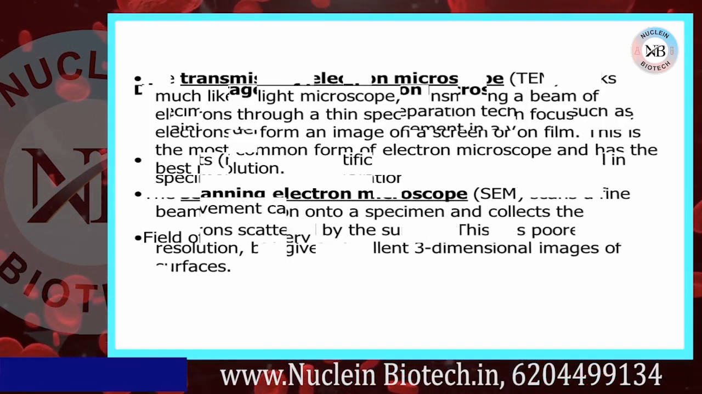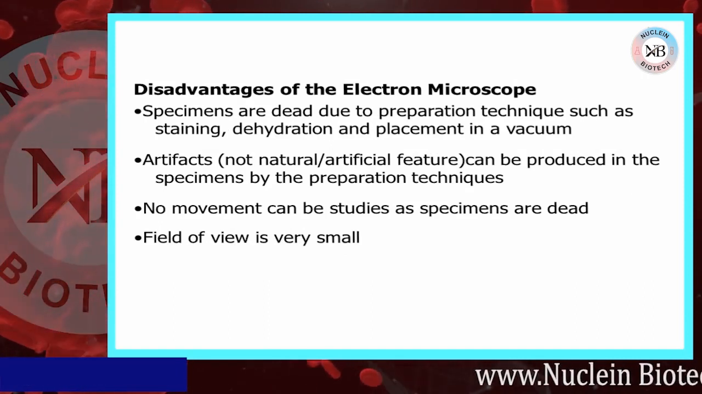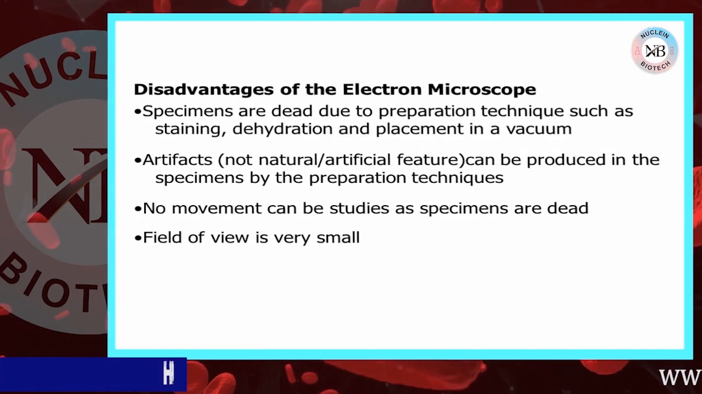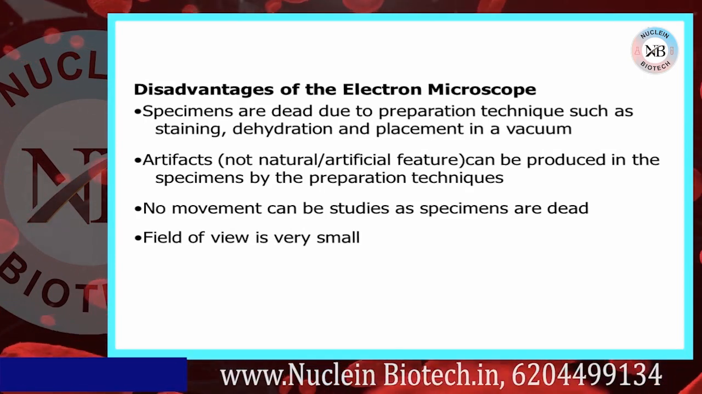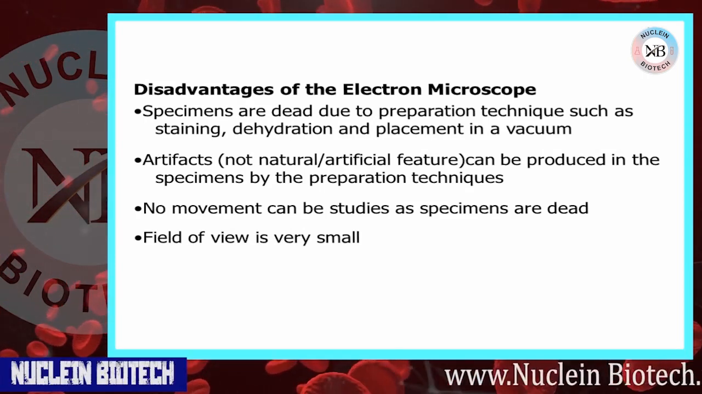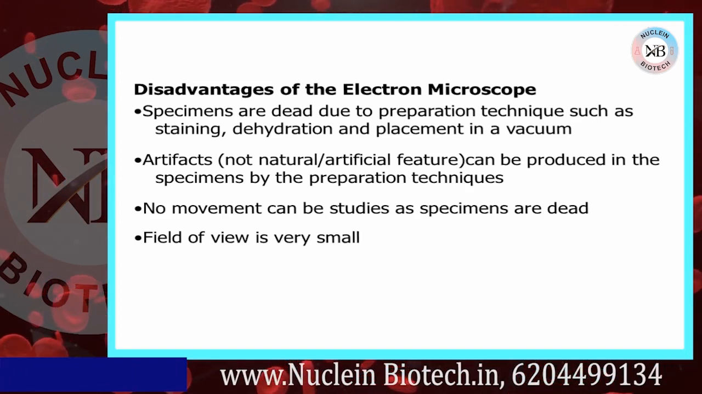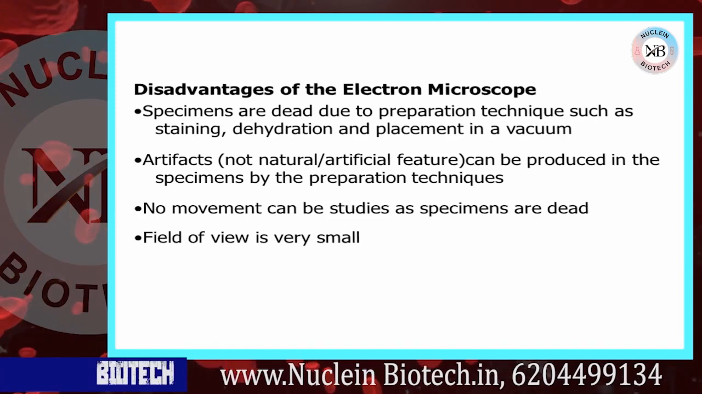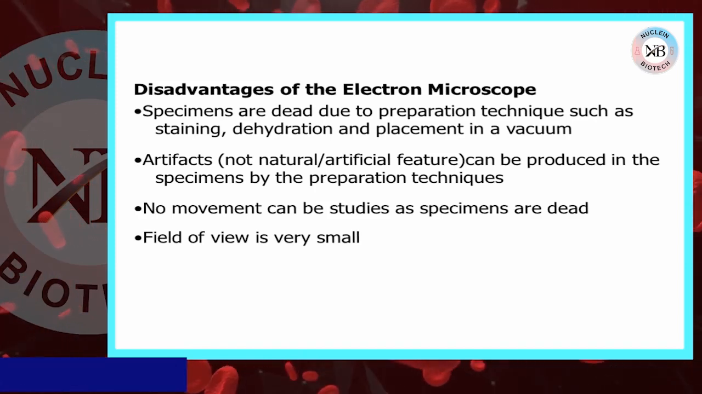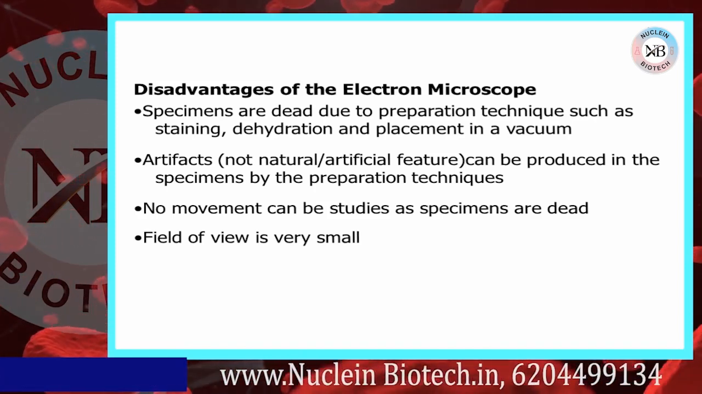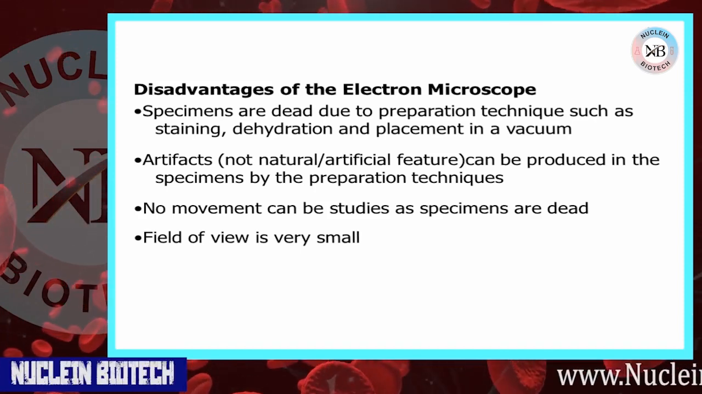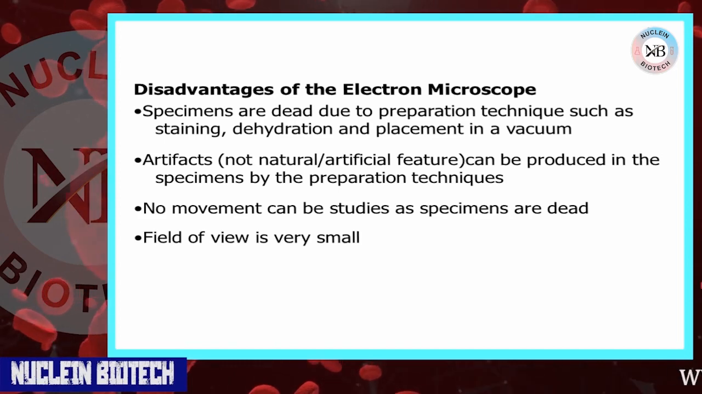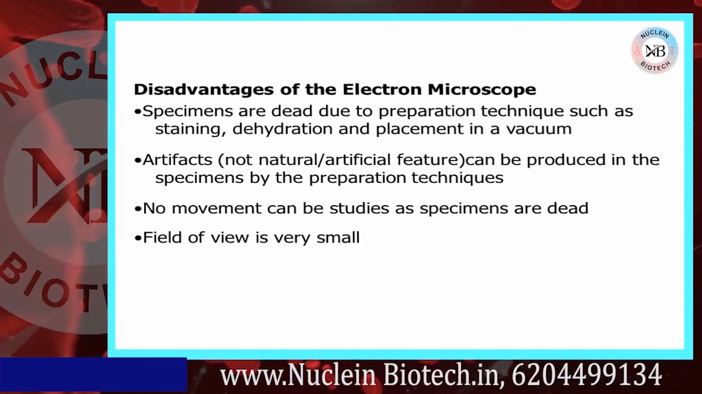Now come to the disadvantages of the electron microscope. So what are the disadvantages of the electron microscope? Specimens are dead due to preparation techniques such as staining, dehydration and placement in a vacuum. Artificial features, artifacts, can be produced in the specimen by the preparation techniques. No movement can be studied as specimens are dead. Field of view is very small.